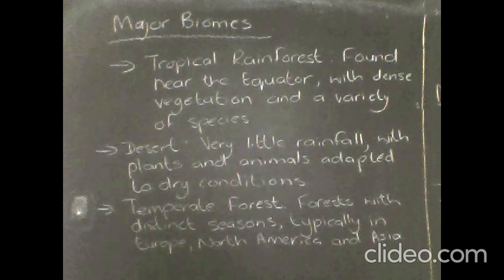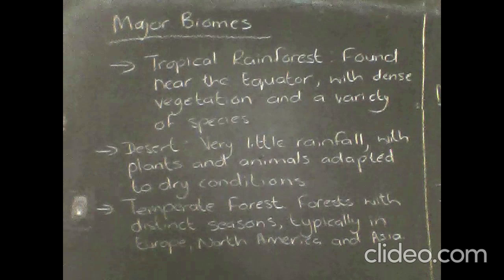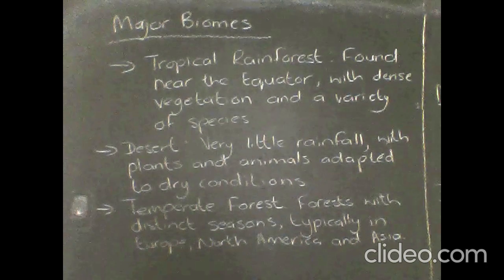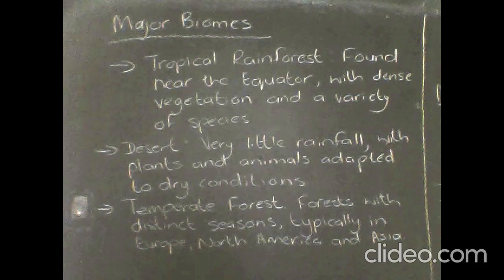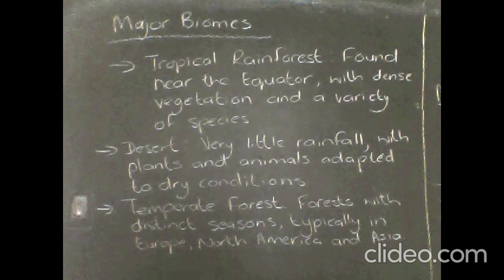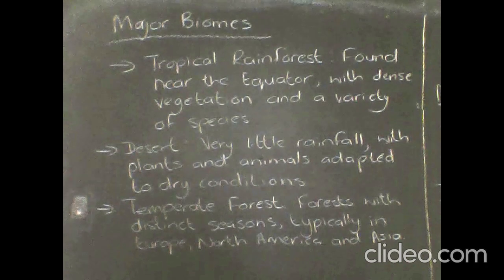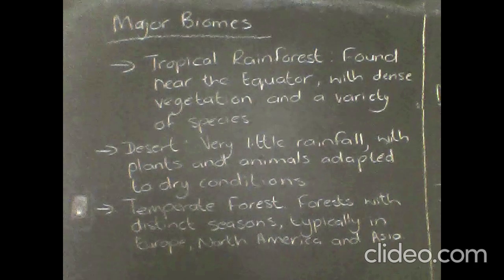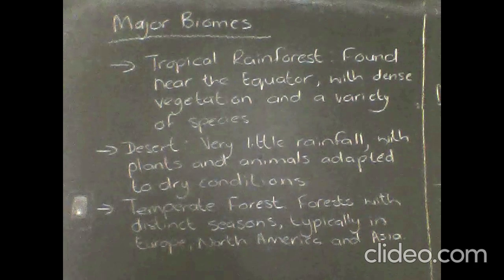So we're having a look at the major biomes, and we have tropical rainforests. These are found near the equator and have dense vegetation with a variety of species. Then we have a desert biome, and there's very little rainfall, with plants and animals adapted to dry conditions. So not all animals can live in the dry conditions. The animals living there are adapted to those conditions.